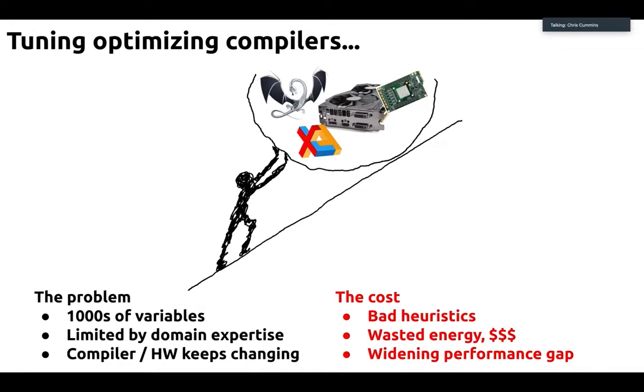The cost of this is obviously that we just have bad heuristics. Compilers have stale heuristics. They're often out of date before the compiler is even released. This is obviously a bad thing. We waste a lot of energy, which costs money and also the environment. And what we've seen for quite a while is a widening performance gap between the theoretical performance that our silicon can offer and what our compiled code actually achieves.